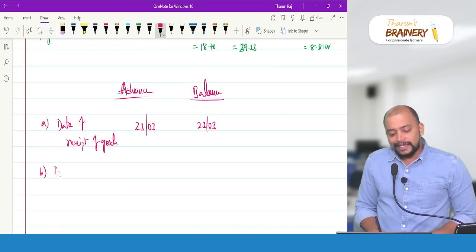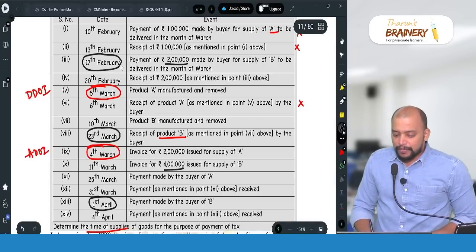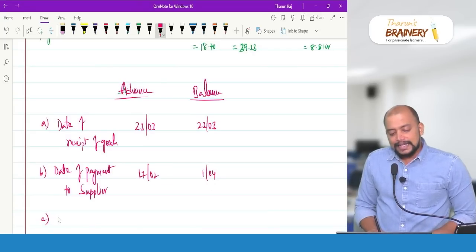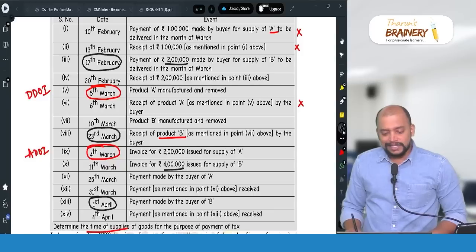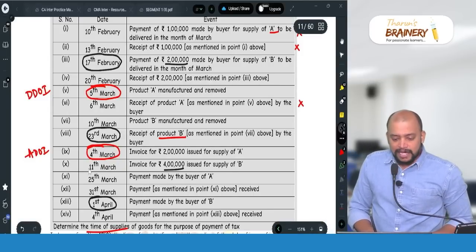Then the date of payment to supplier. If you see here, 17th February and 1st April. See, 61st or 31st, 31st day from the date of invoice. Now what is the date of invoice of product B? 11th March. 11th March plus 31 days.